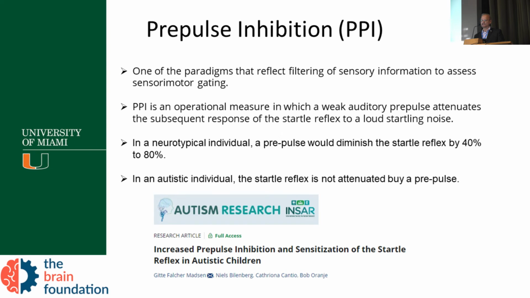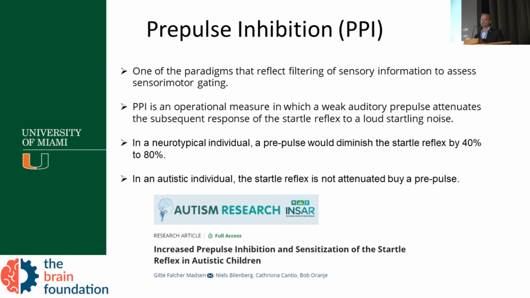In abnormal sensory processing, pre-pulse inhibition is when a startle reflex created by a loud pulse is attenuated by being preceded by a weaker stimulus. You give a weaker stimulus, and then you give another stimulus, and after a few times that you repeat that, neurotypical individuals are able to suppress or decrease the reaction to it.